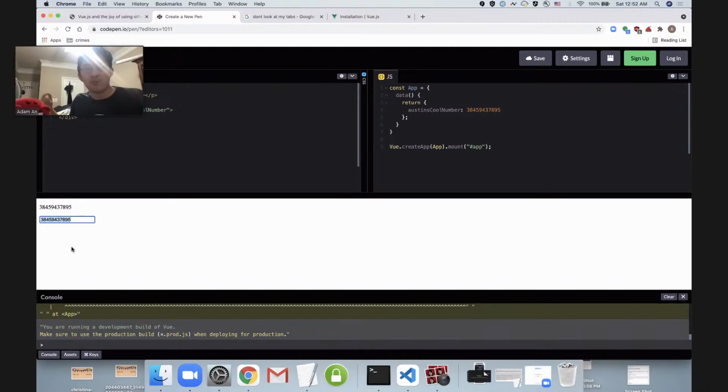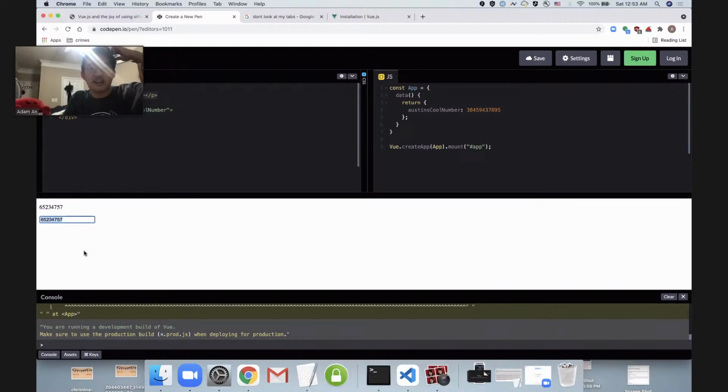Look at that. So we know that we're able to grab our data from the code and bring it over to our HTML. But here's the real test. Can we go the other way? Look at that. Whenever I type it into this input box, the value actually transfers over into my code. So now Austin's cool number is whatever I just typed. And our proof is because this paragraph text over here is also tied up to that same piece of data. So whenever it changes, this paragraph is going to change as well.